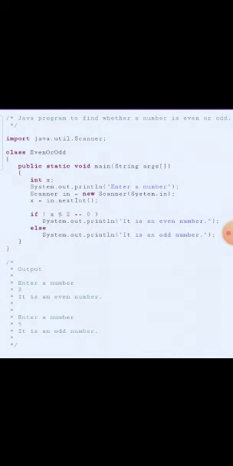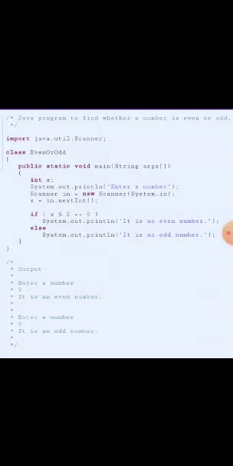Here the double equal is used, it means x modulo 2 is equal to 0. Then else System.out.println it is an odd number. So we will close the curly bracket.